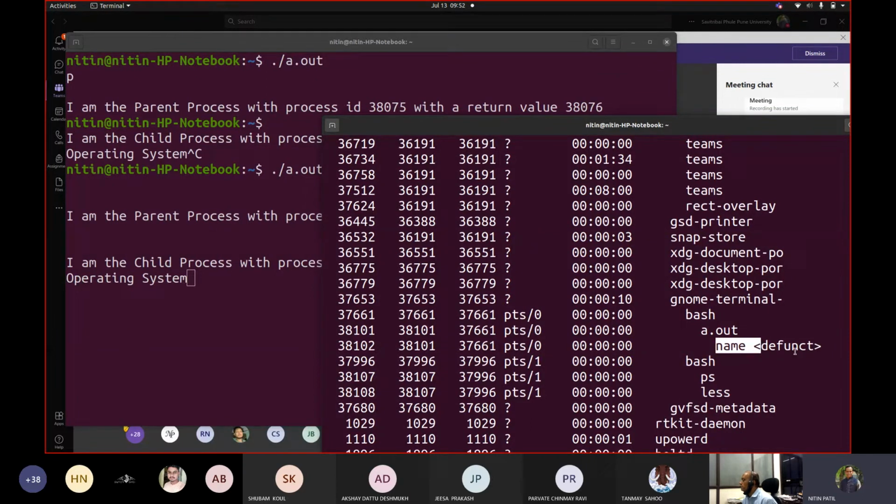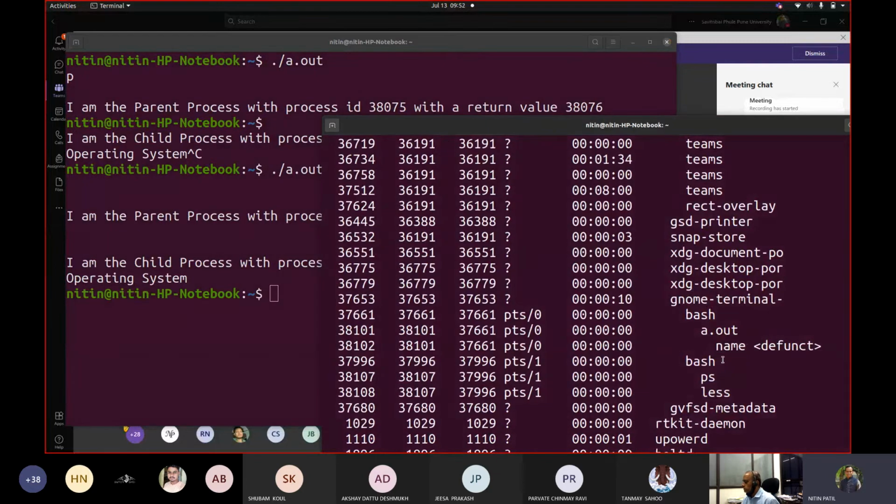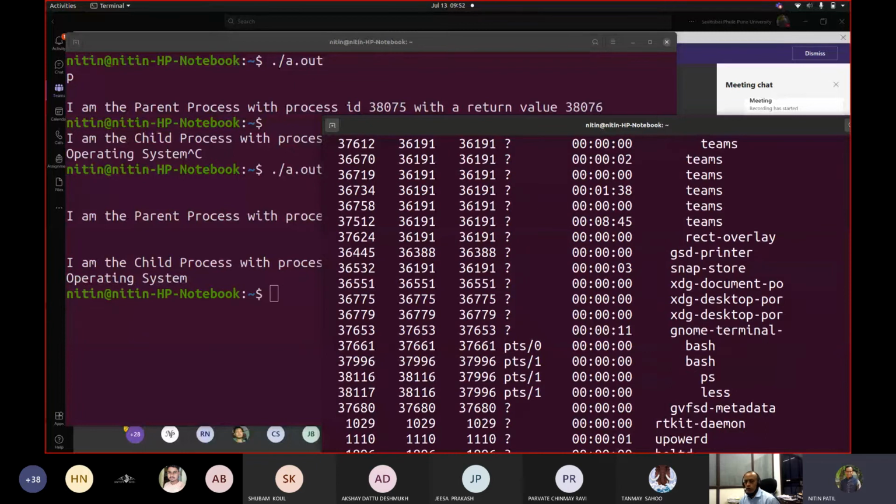And that's how you see here. If it is at all, it is a child. Correct. Now if I press enter here, my process tree would be clear. I cannot see a.out because a.out is already done with the task. Understood this? Any question, query?